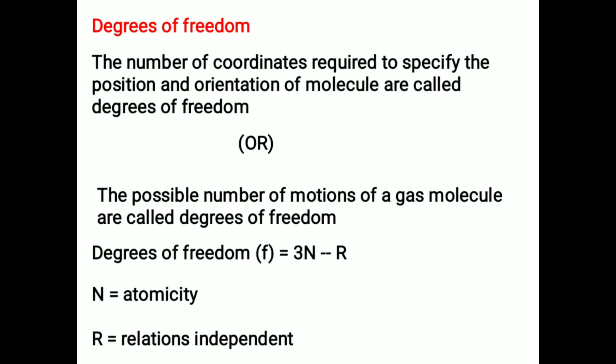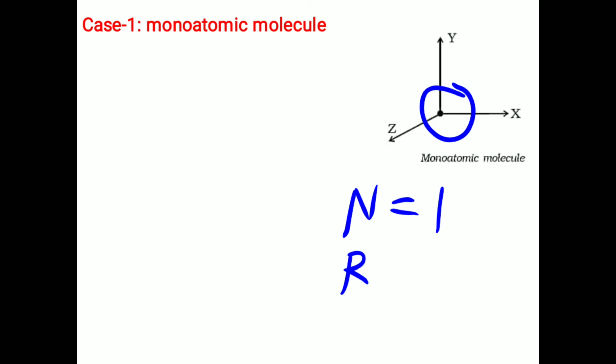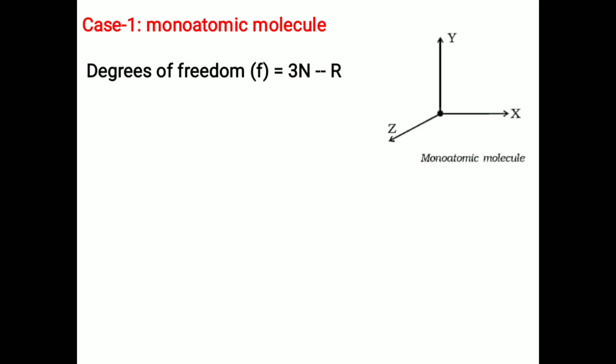Let us find out the degrees of freedom of a monoatomic molecule. As shown in the figure, the atomicity of a monoatomic molecule n is equal to 1. It doesn't have any relations with other atoms, so the relations independent R equals 0. Substitute these values in the equation F equals 3n minus R. Therefore F equals 3 into 1 minus 0, equals 3.